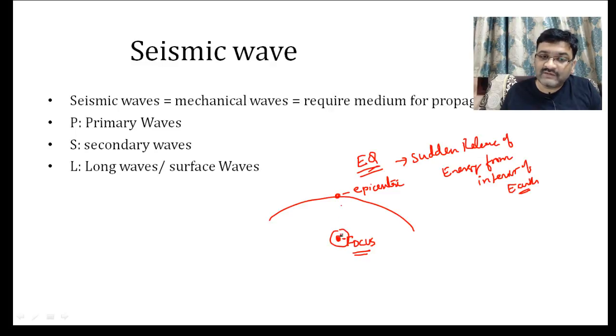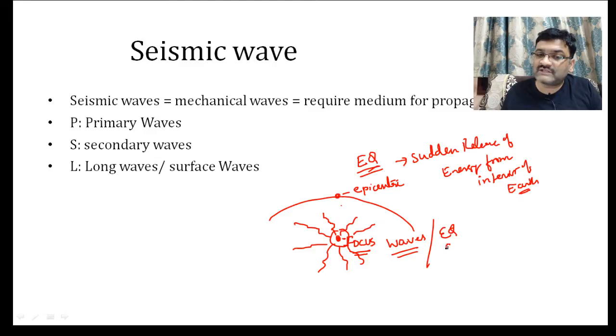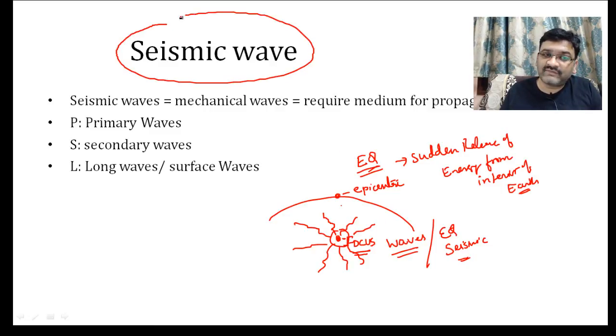Okay, and when this energy is released, it travels in almost all directions, in the form of waves. These waves are known as earthquake waves or seismic waves. So in this context we have the term seismic wave. So what is seismic wave? These are the waves that are generated at the focus where there is release of energy at the time of earthquake.